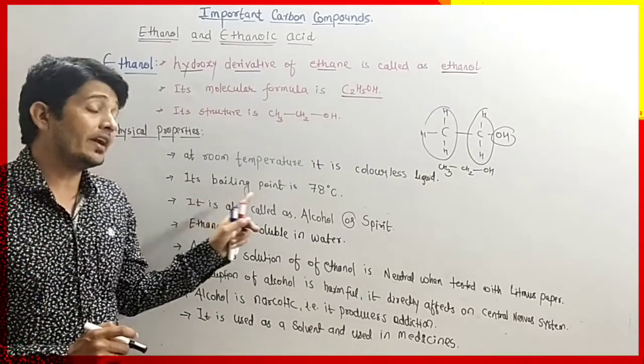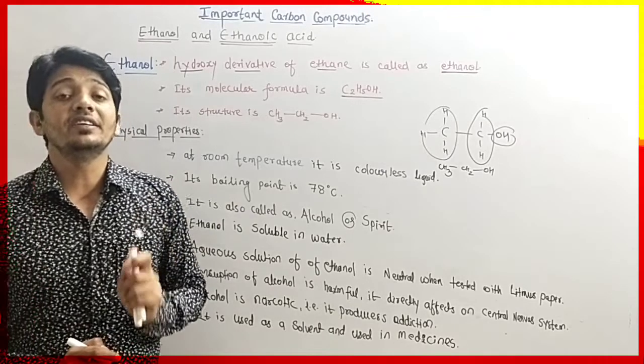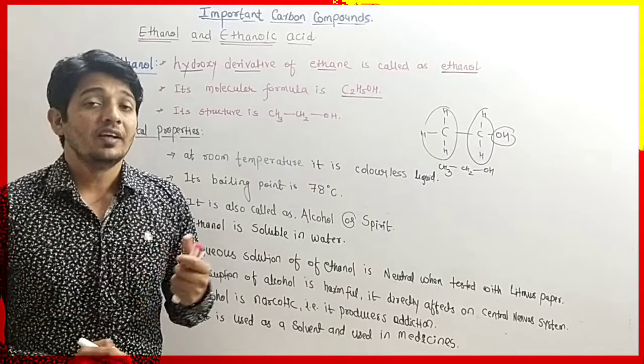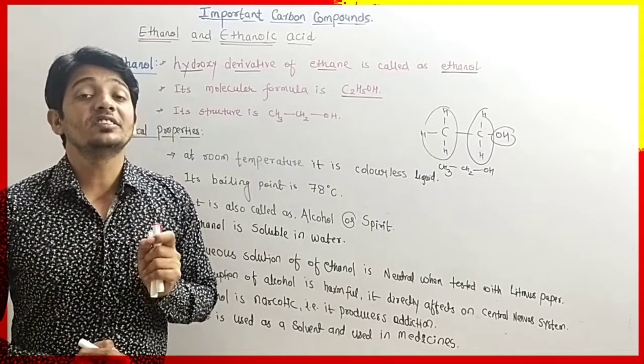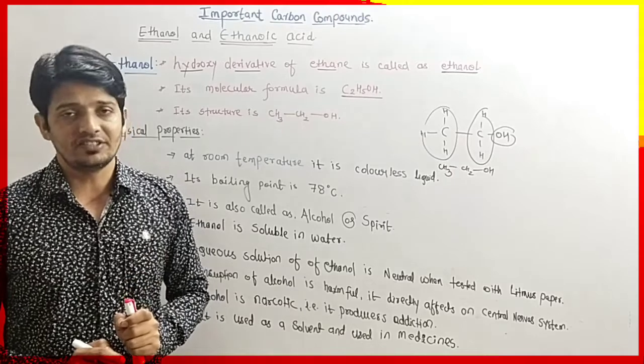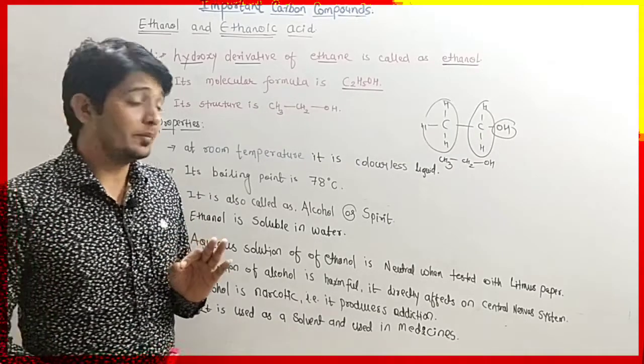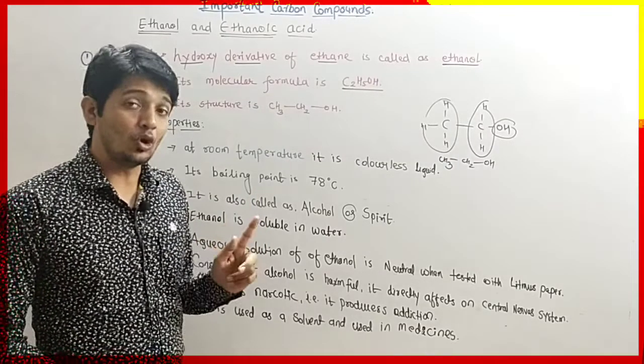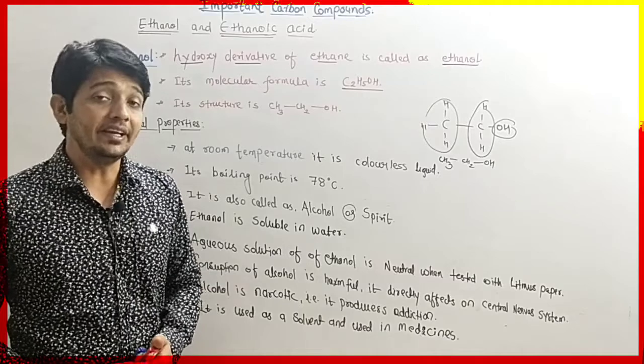Its boiling point is 78 degrees Celsius. If you boil ethanol, it boils at 78 degrees Celsius. So it is very important to remember the boiling point of alcohol, which is 78 degrees Celsius.